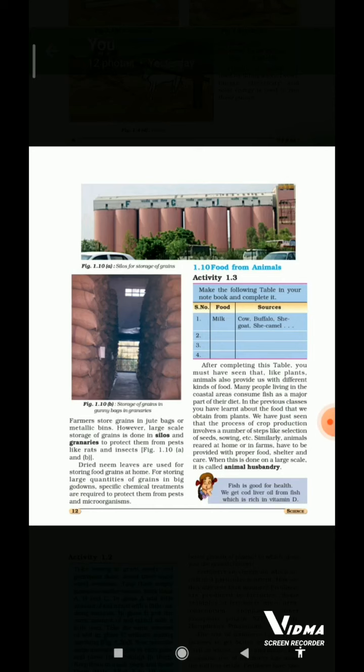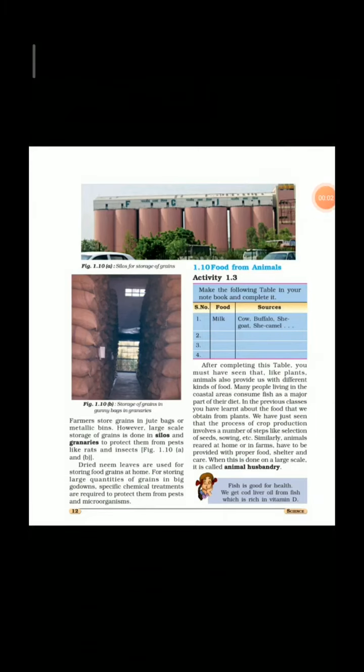Many people living in the coastal areas consume fish as a major part of the diet. In the previous classes, you have learned about the food that we obtain from plants. We have just seen that the process of crop production involves a number of steps like selection of seeds, sowing, etc. Similarly, animals reared at home or in farms have to be provided with proper food, shelter and care. When this is done on a large scale, it is called animal husbandry. Fish is good for health. We get cod liver oil from fish, which is rich in vitamin D.